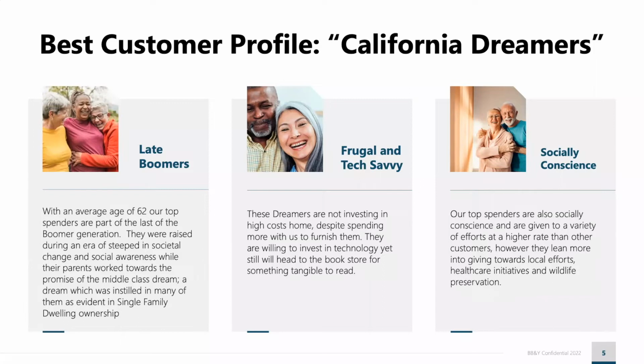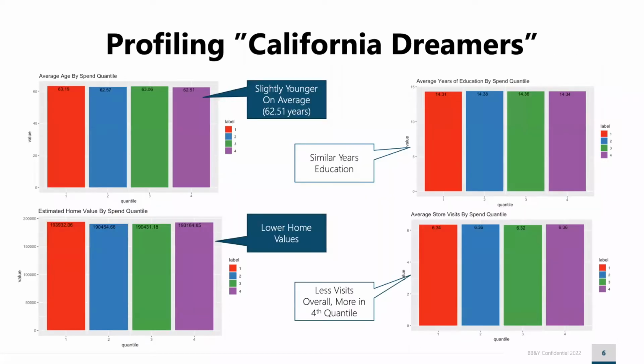Now let's take a look at the evidence which helped shape this profile. First, we reviewed customer data within spending quartiles against various demographic data, including age, education, average store visits, and estimated home values. We noted that those in the upper quartiles were slightly younger on average, around 62 years old, and had similar years of education as those in the other spending quartiles. We also saw the estimated home values of those who spend above the median are actually lower on average than those who spend less. And they visit BB&Y slightly less overall than those who spend less than below the median.